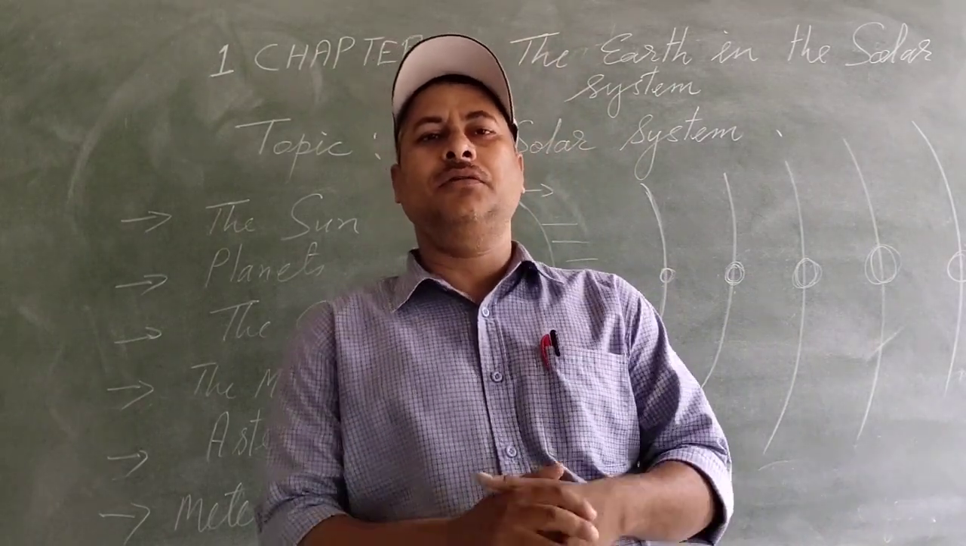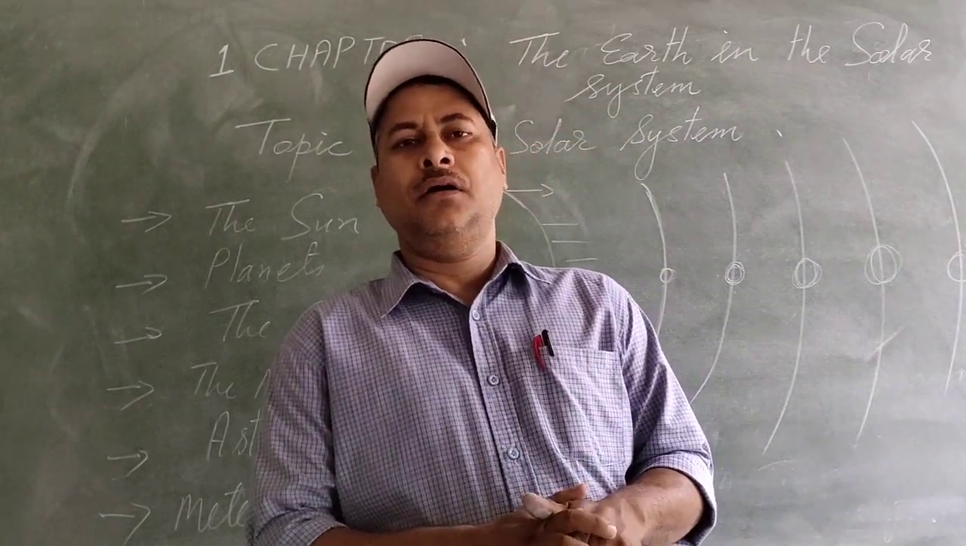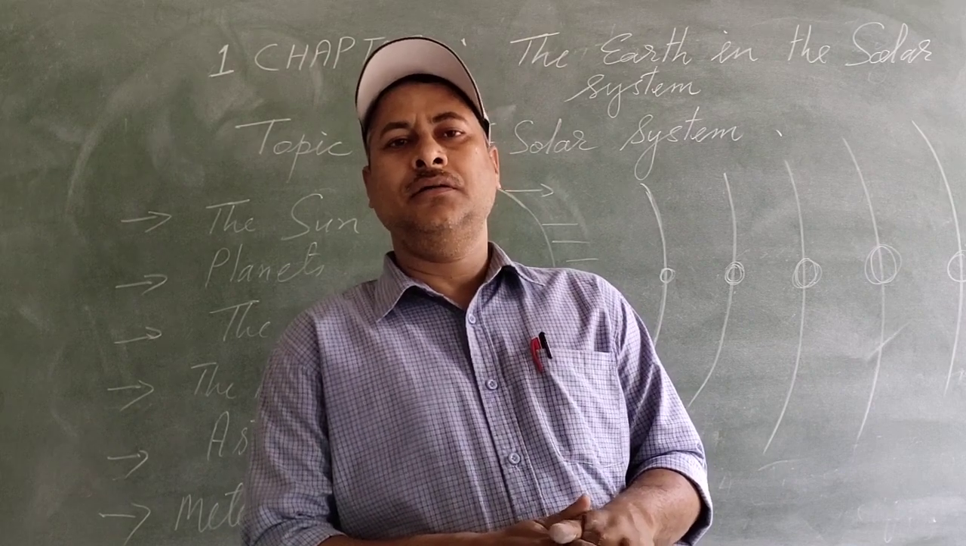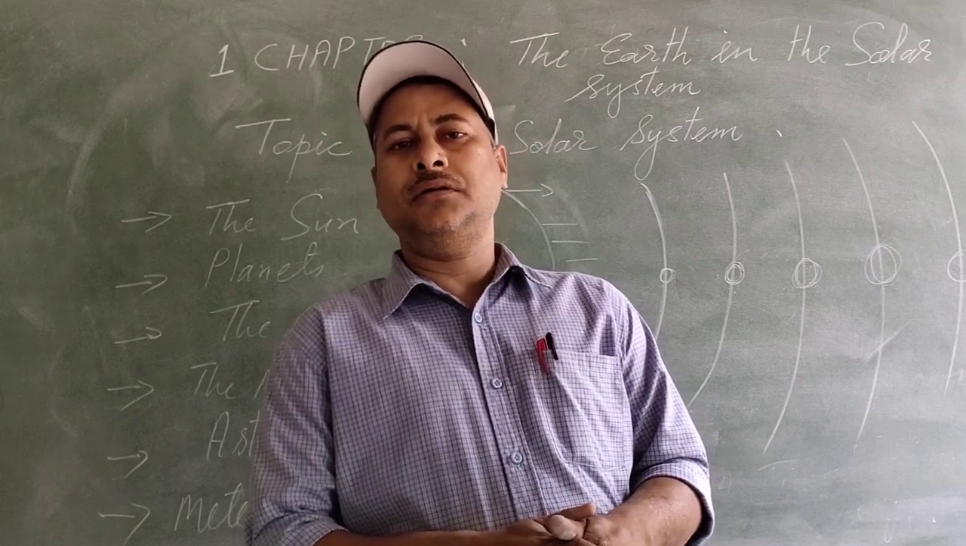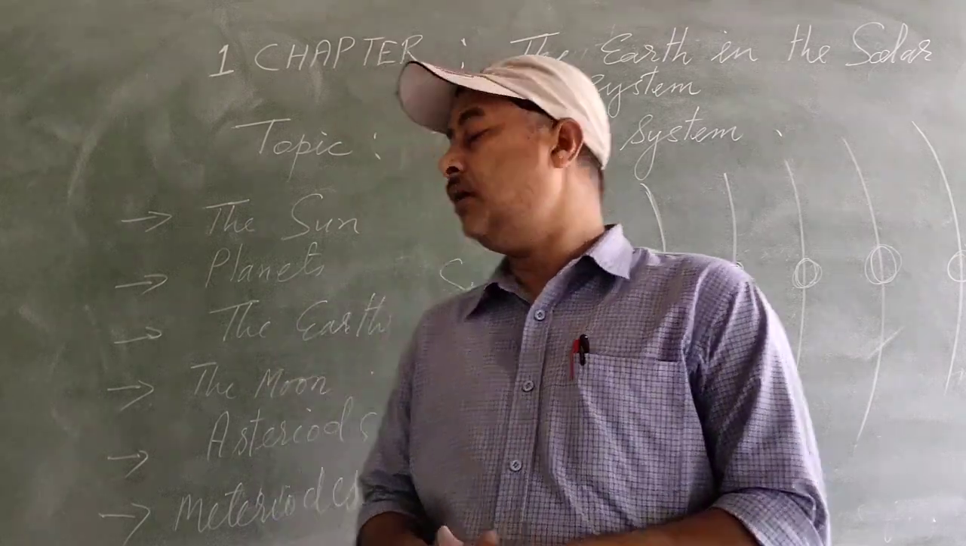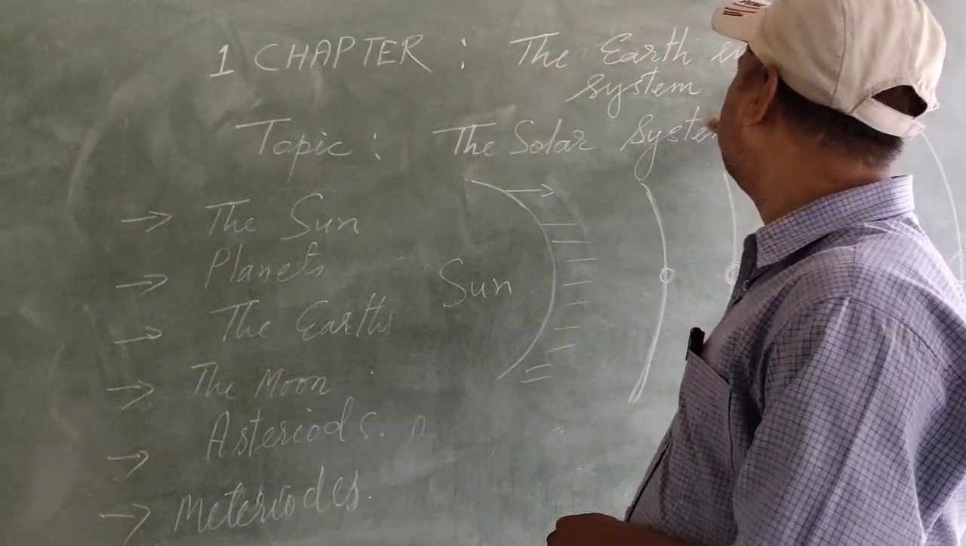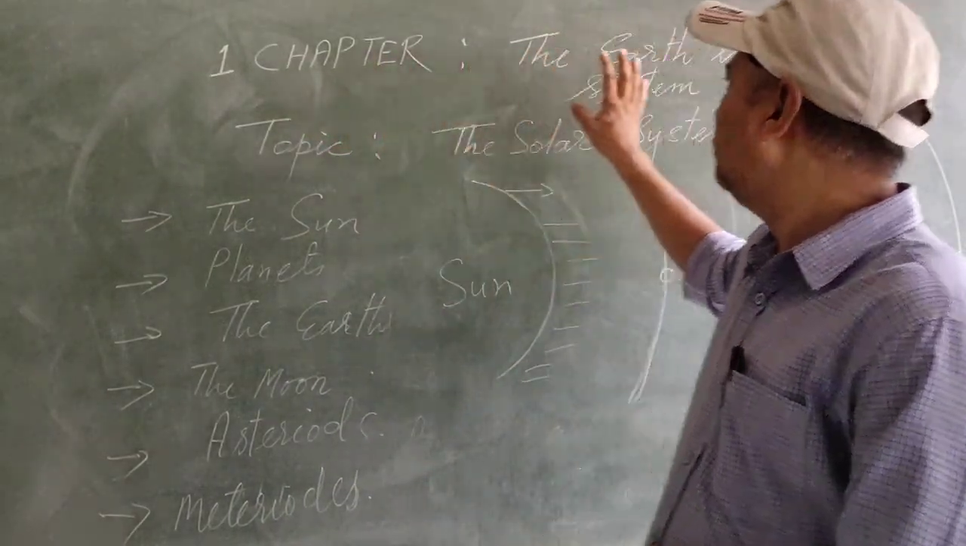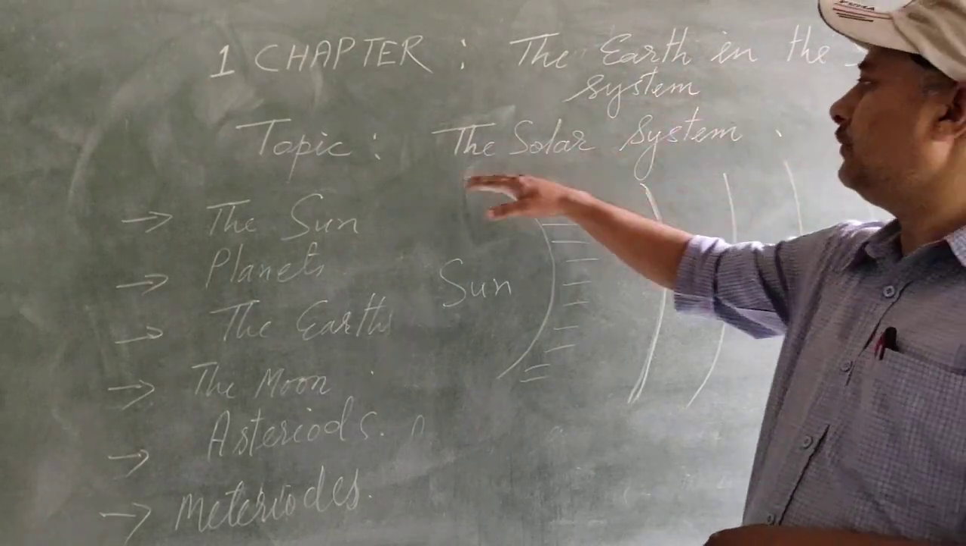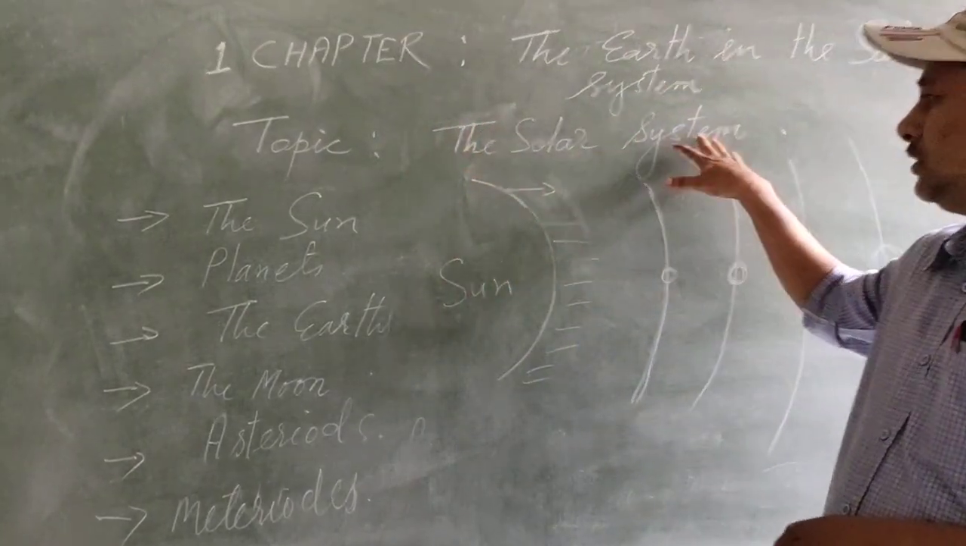And today we are going to start the geography part of class 6. That is the Earth in the solar system. Chapter 1, the Earth in the solar system. The topic is the solar system.